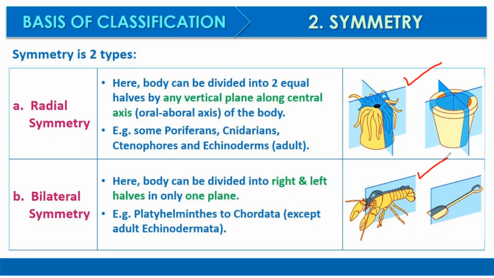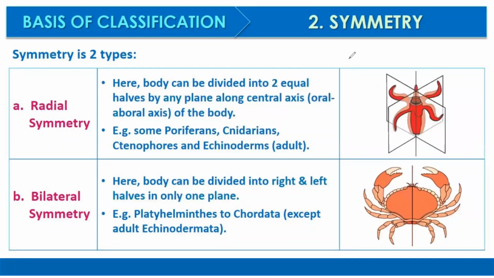In bilateral symmetry, the body can be divided into right and left halves in only one plane. Here you can see only a single plane is there, whereas here it can be divided into 2 equal parts by any vertical plane along the central axis. Examples of bilateral symmetry are Platyhelminthes to Chordata. From Platyhelminthes till Chordata, all organisms except adult Echinodermata show bilateral symmetry. One more example, a diagram from the NCERT.